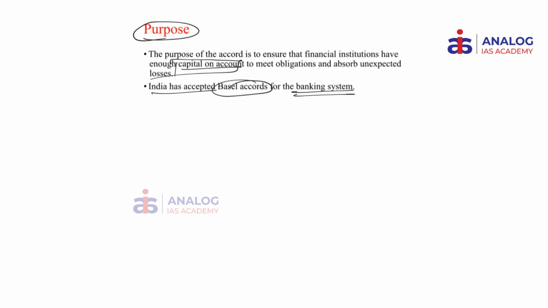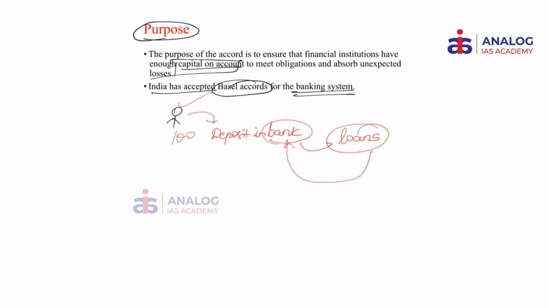Before proceeding further, let us have a look at this. What is the most basic framework of how a bank functions? Say a depositor has 100 rupees, he deposits this money in the bank. Now the bank uses this money to give a loan, and upon using that loan in a business, the businessman who took this loan would pay back an interest, say 10%, and the bank would keep around 5%, say for example, and give the rest 5% to this customer. This is the most simplistic explanation of a bank.